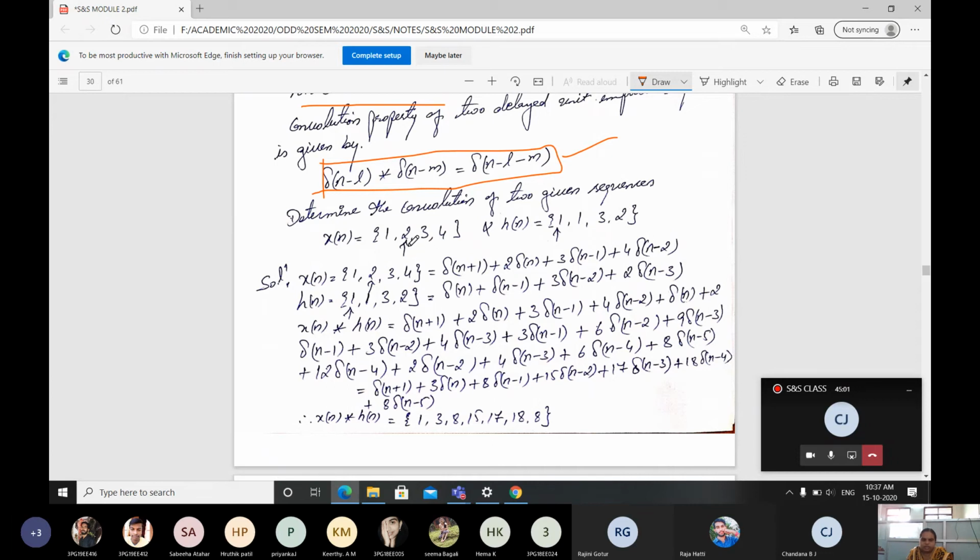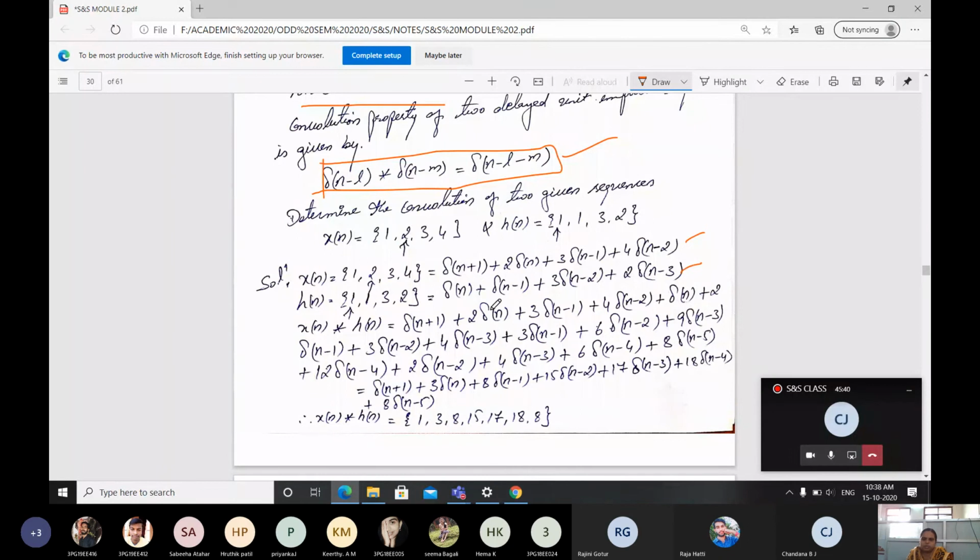What I can write here: at the 0th position it is 2, and at position 1 it is the 0th position. Therefore delta of n plus 1, whatever is coming on the left side is n plus 1, then 2 delta of n, 3 delta of n minus 1, then 4 delta of n minus 2 you will get. For h of n 1 1 3 2, they are only indicating that the 0th position is at 1. Therefore it starts with delta of n plus delta of n minus 1 plus 3 delta of n minus 2 plus 2 delta of n minus 3.